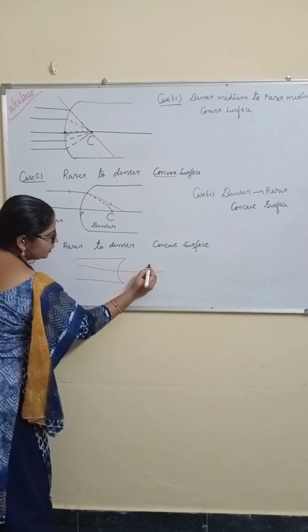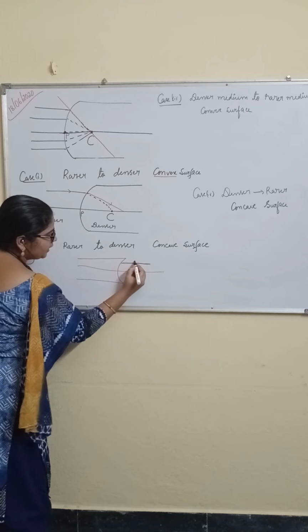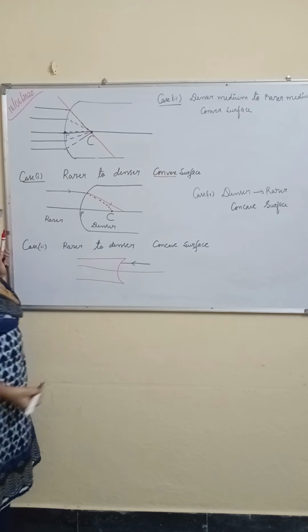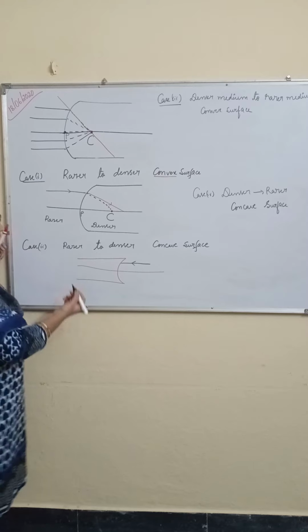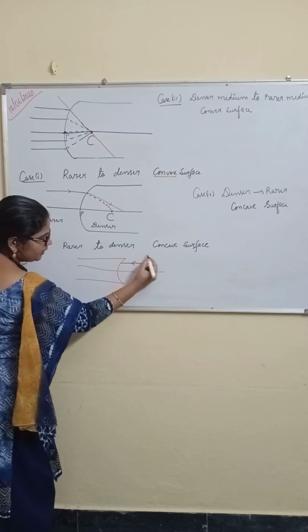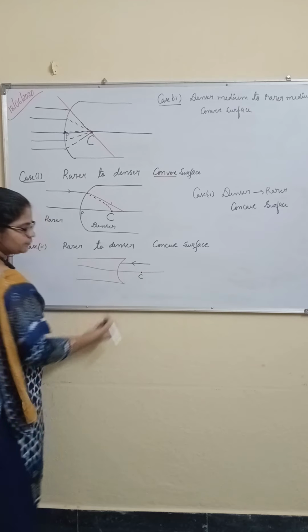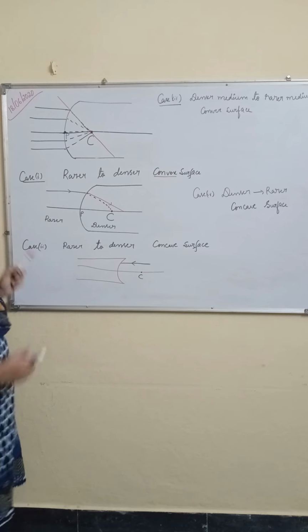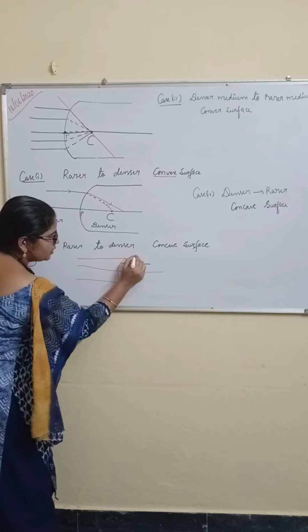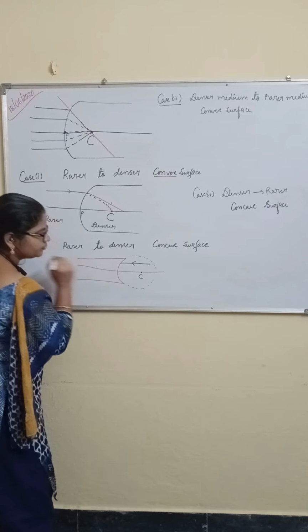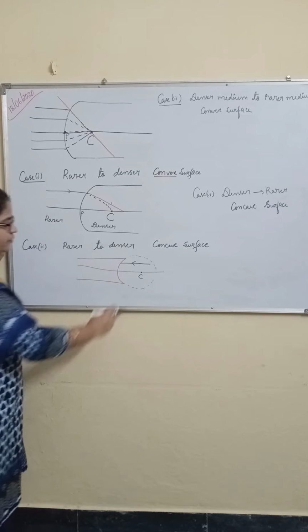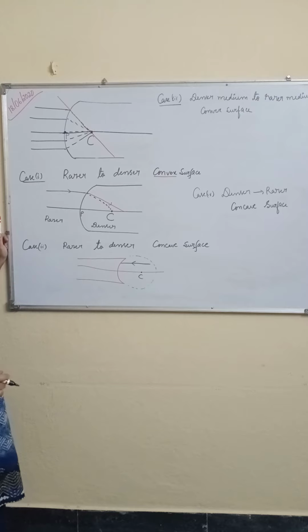Now, this is the light ray. When you extend it like this, this will be the center of curvature. Right or not? See, this is a spherical surface. So this will be the center of curvature.